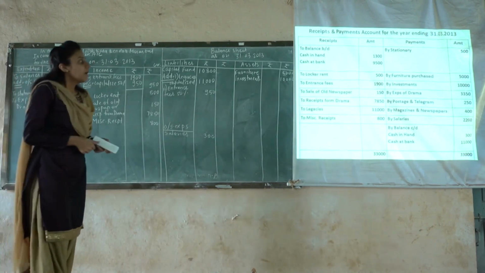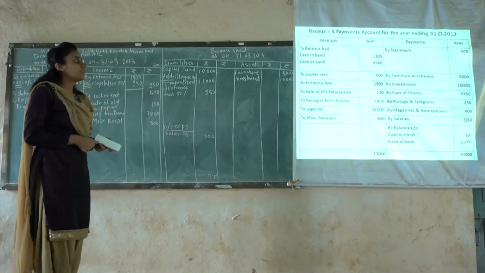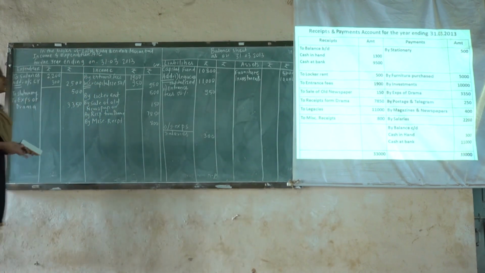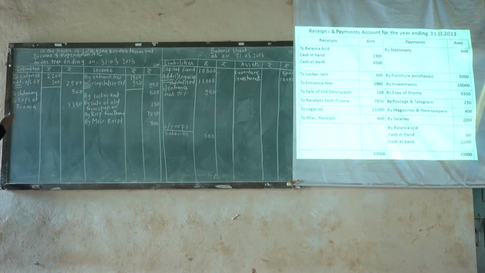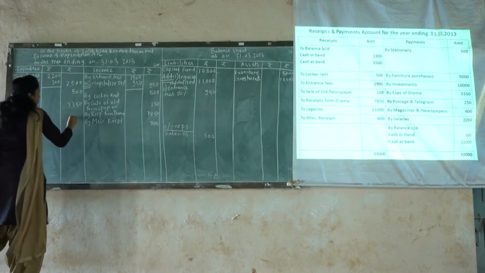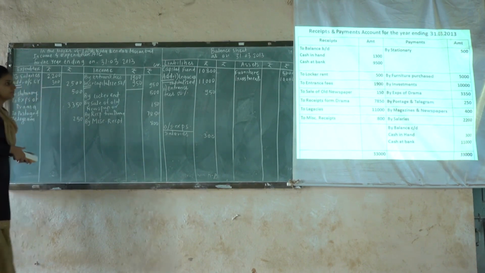Then next is by postage and telegram for rupees 250. Again, it is a regular kind of expense. Therefore, it will be posted on the expenditure side. So let's post to postage and telegram, and the amount is given rupees 250. So it will be posted for the outer column.